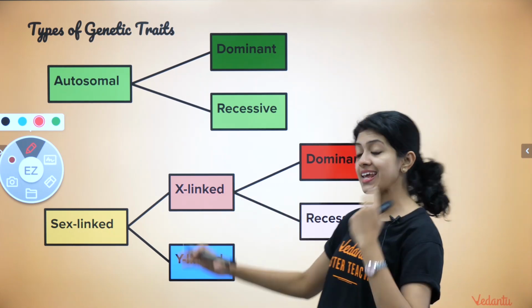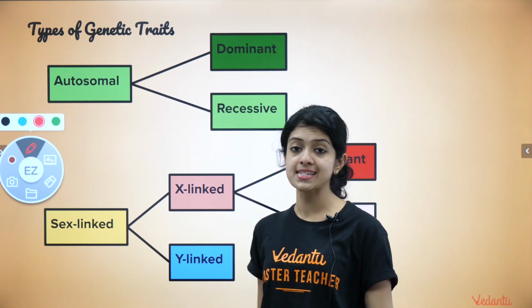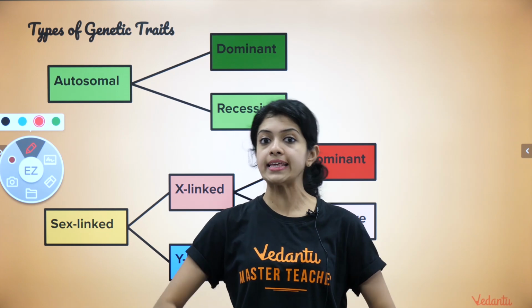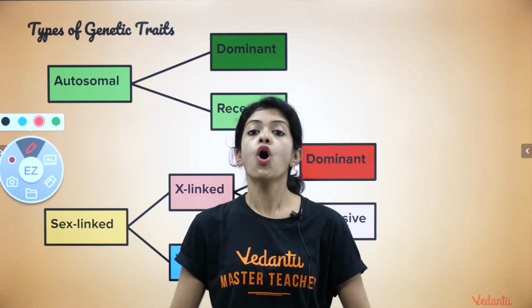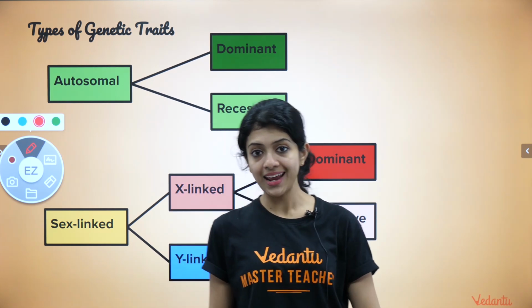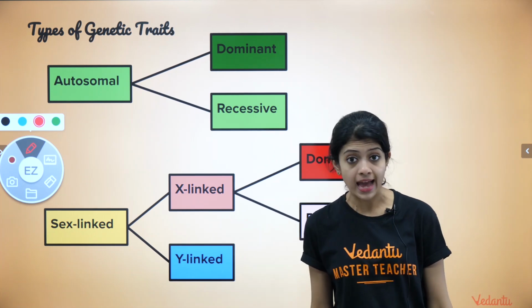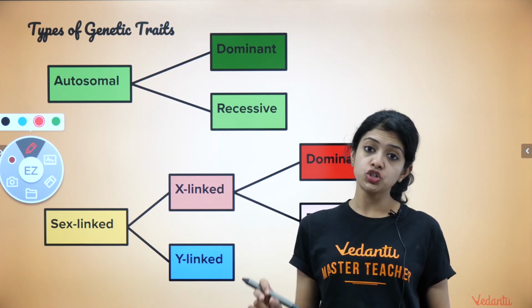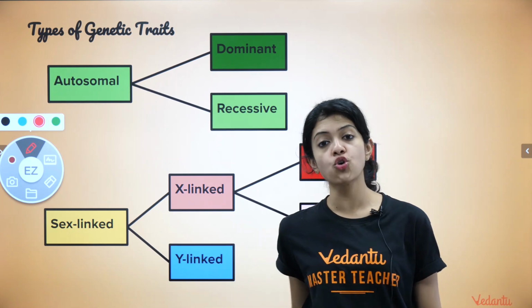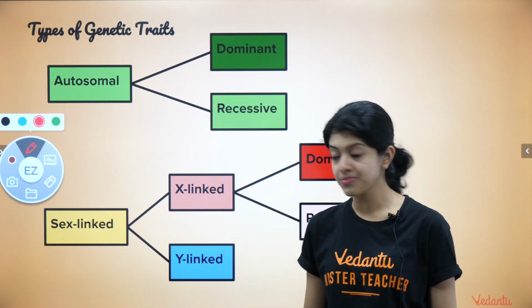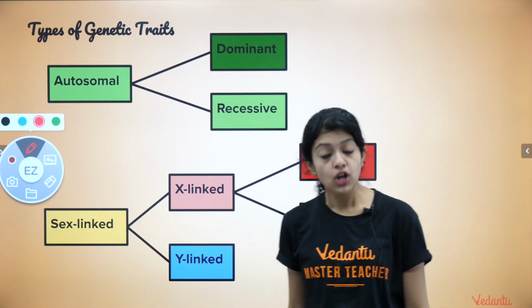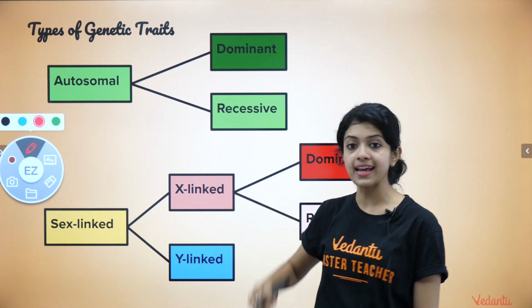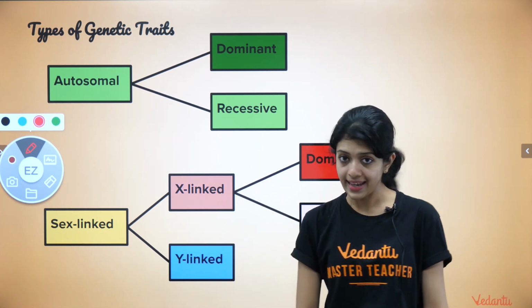Now sex-linked, again, we have discussed that human sex chromosomes can either be the X chromosome or the Y chromosome, correct? So based on that, depending on whether the gene is present on the X chromosome or on the Y chromosome, sex-linked traits could either be X-linked or Y-linked.